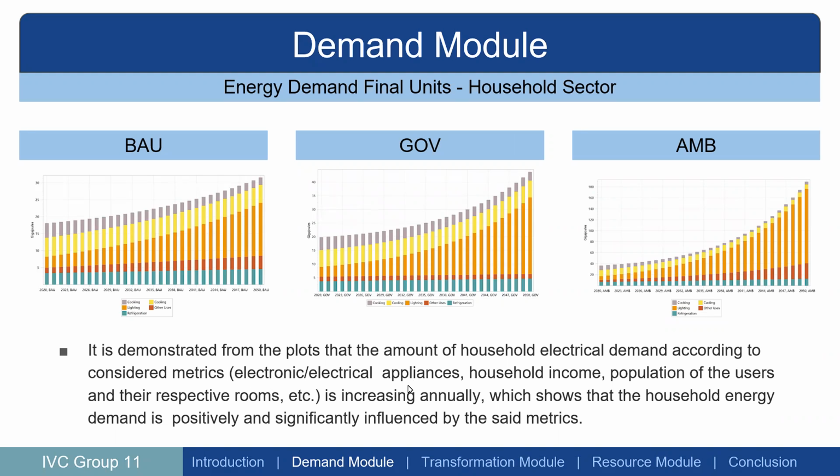For example, in the cooking module, we could see the growth is due to more use of electric stoves and lighting. We use more energy-efficient light bulbs like neon or LED that consume less electricity, and many more like refrigeration and other uses.